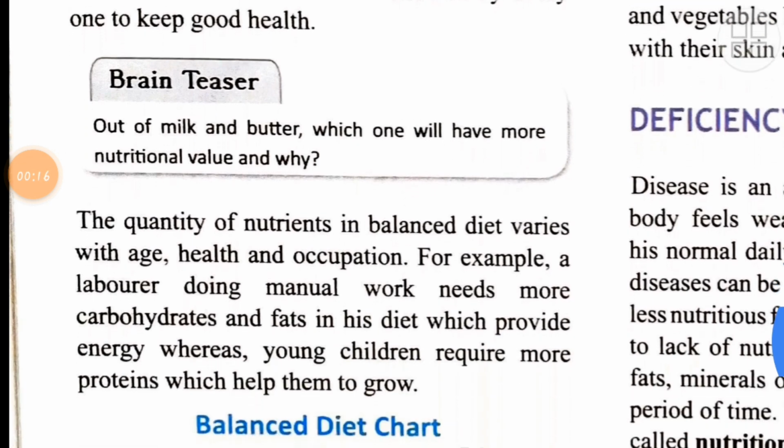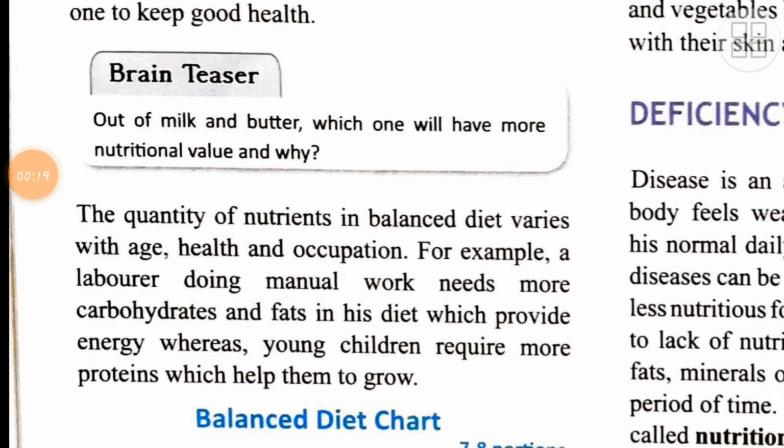Now here they have mentioned one line: quantity of nutrients in balanced diet varies with age, health and occupation. Now I would like to explain this in simple words. Whatever is a balanced diet for me will not be for a laborer. And whatever is the balanced diet of a small baby, a 2-year-old baby, will not be for me. So everyone's balanced diet is different and it cannot be the same for everyone. It varies with age, health and occupation.